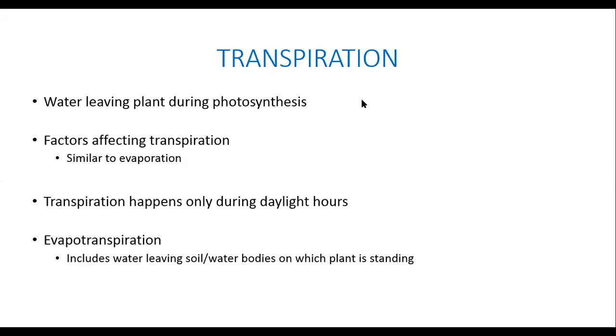So in the last class we were talking about evaporation and transpiration, right? Transpiration was basically the water that leaves the plant during photosynthesis. That component is called transpiration. Like we previously discussed, the factors that affect transpiration are similar to those that affect evaporation, so we'll not go back over it again. But the significant difference is that transpiration only happens during daylight hours, because photosynthesis happens in the presence of sunlight.